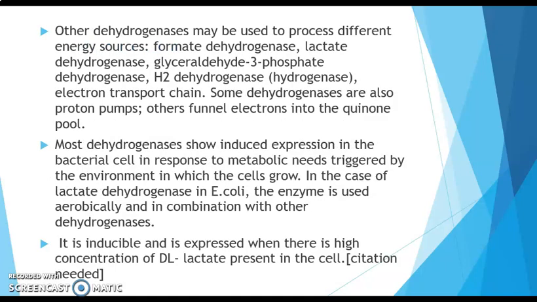Other dehydrogenases may be used to process different energy sources. For example, formate dehydrogenase, lactate dehydrogenase, glyceraldehyde 3-phosphate dehydrogenase, then H2 dehydrogenase, that is hydrogenase. These are the other types of dehydrogenase used to process different energy sources. Some dehydrogenases also act as proton pumps. Others funnel electrons into the quinone pool.